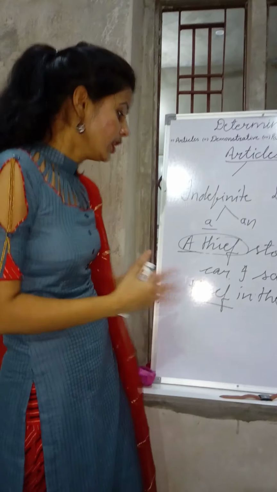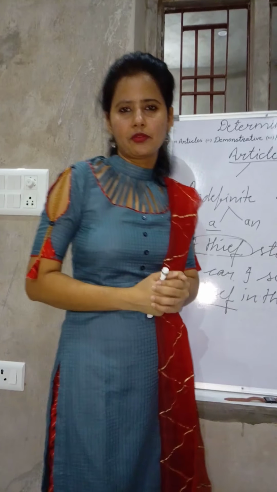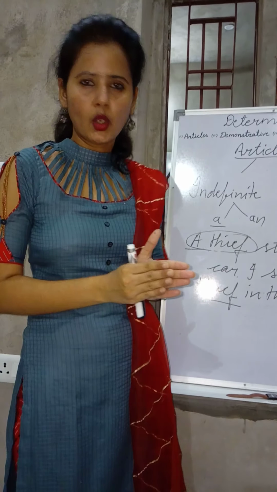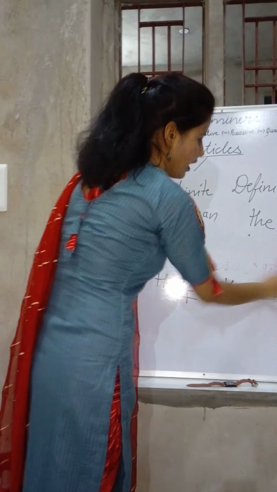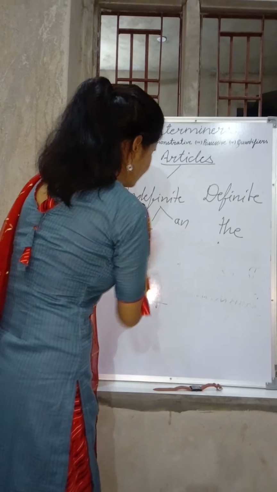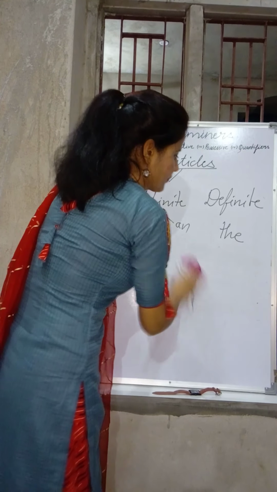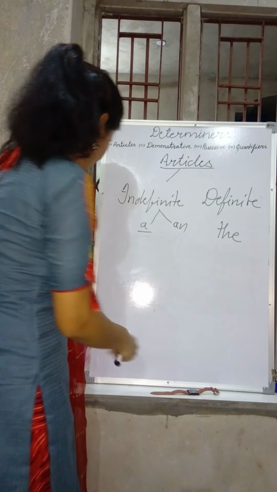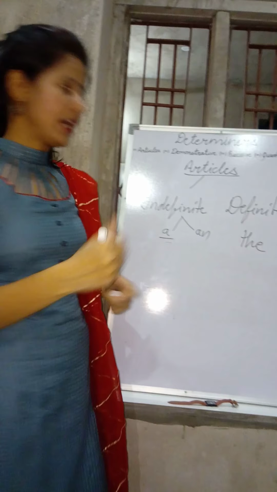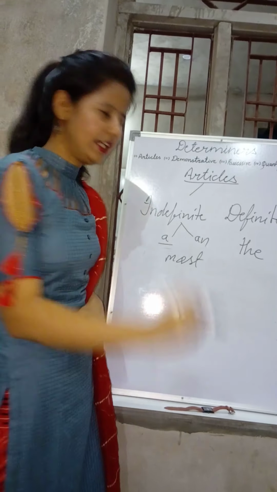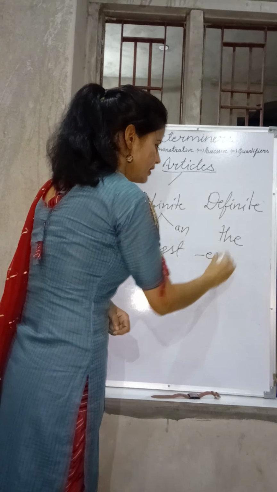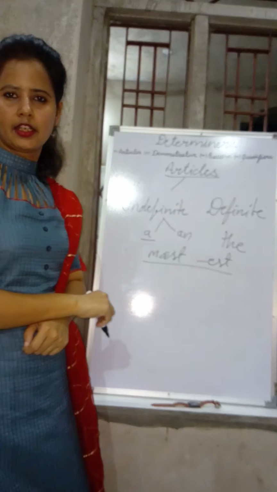Okay. The second one is superlatives. You know the degrees. Before superlative degrees, we have to use "the". Superlative degree means an adjective preceded by "most" or ending in "-est".